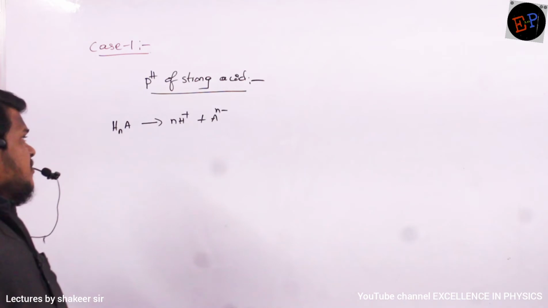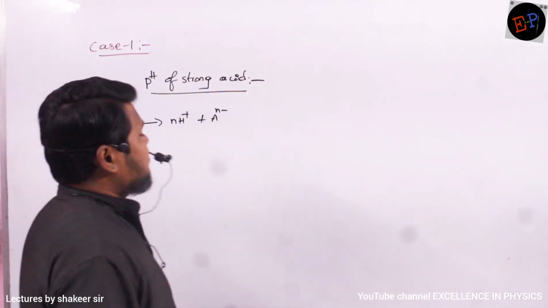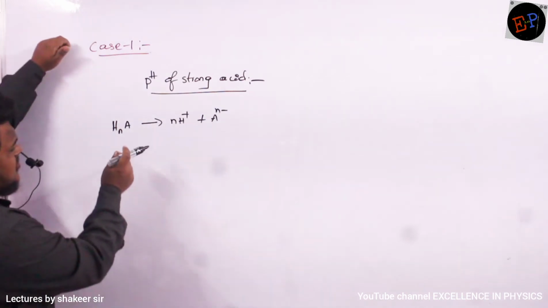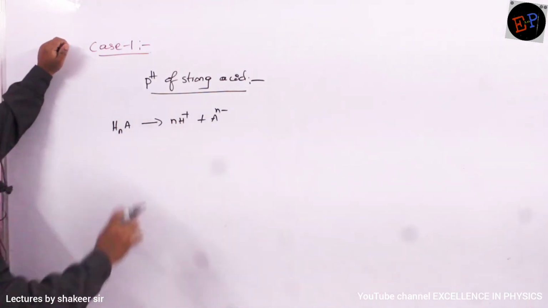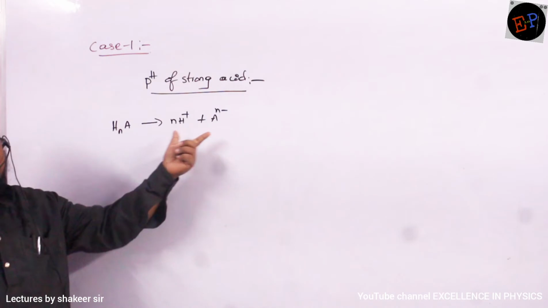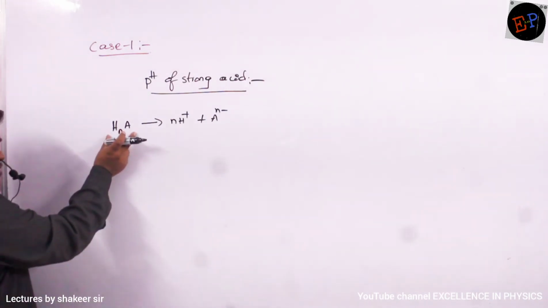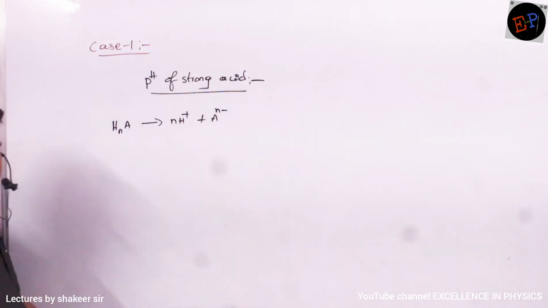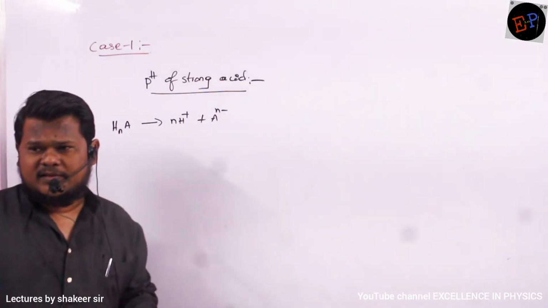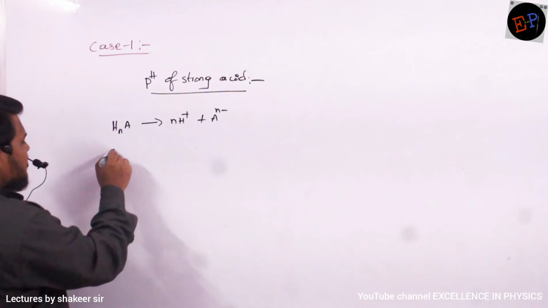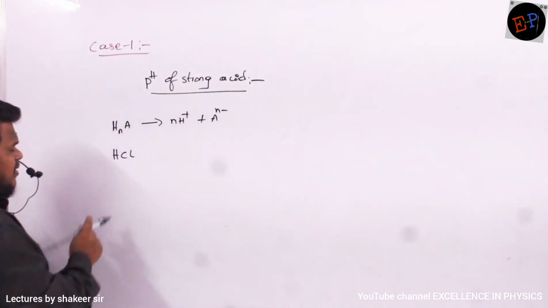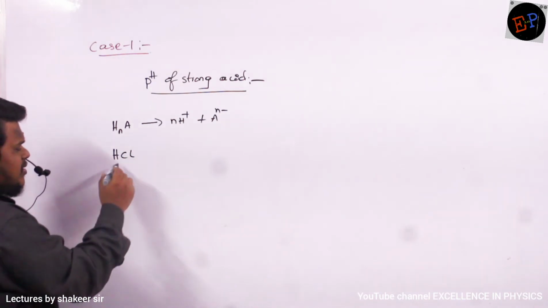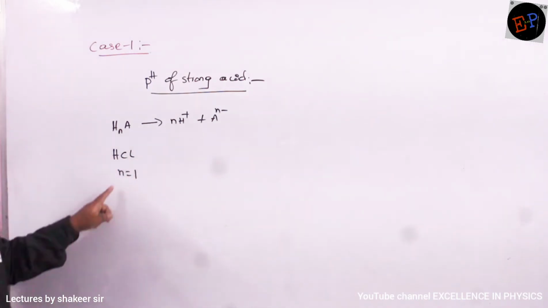The first case is the calculation of the pH value of a strong acid. See, for example, consider this is any acid. We are writing a general form, not taking any specific acid. HnA dissociates into n H plus plus A to the power of n minus. Can I write like this? For example, if you take HCl, how many hydrogen atoms are present in this molecule? Only one. It means here the n value is nothing but 1, no? Are you able to understand?